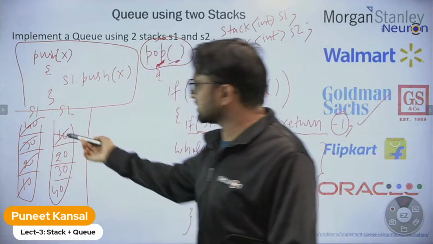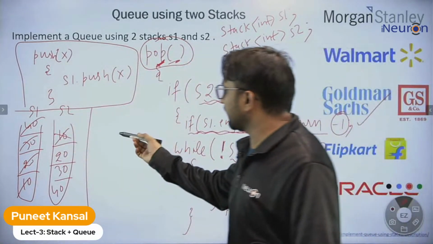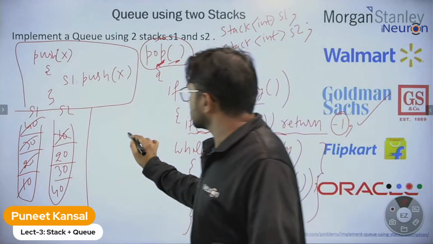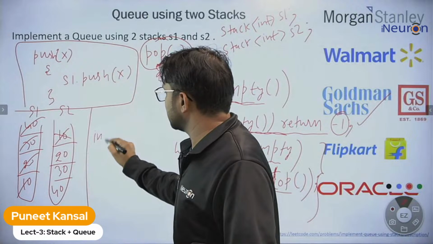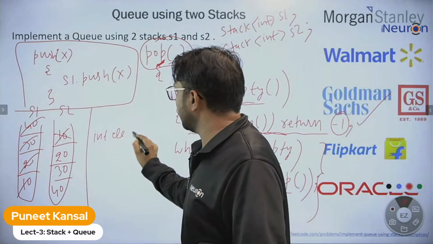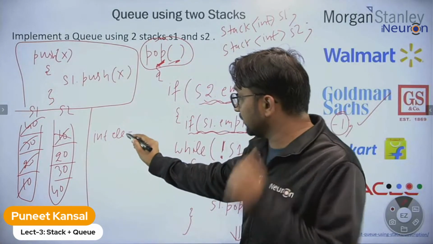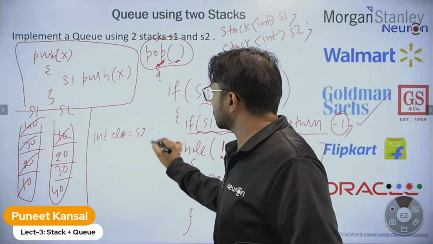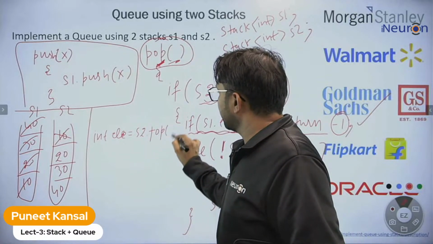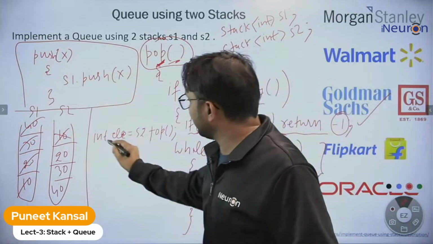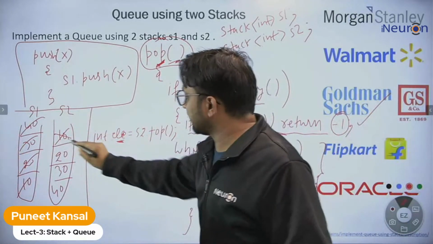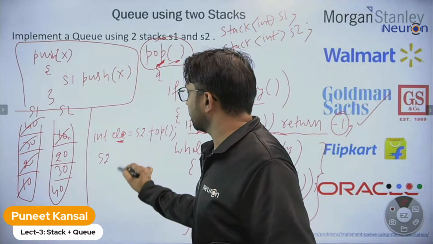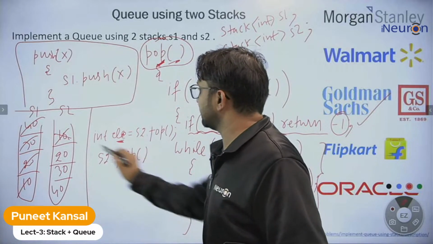So yes, we will delete the pop. What can we do? We can delete from the top of the S2. I can store this element which we want to delete into a variable, any variable you can take, from S2 top. This will take 10 actually. 10 will be stored in this variable. Now I can delete with S2 dot pop. I can delete this element.